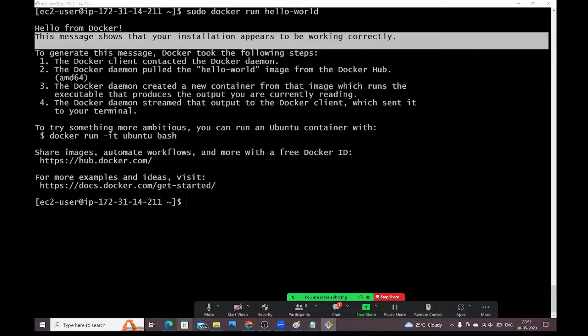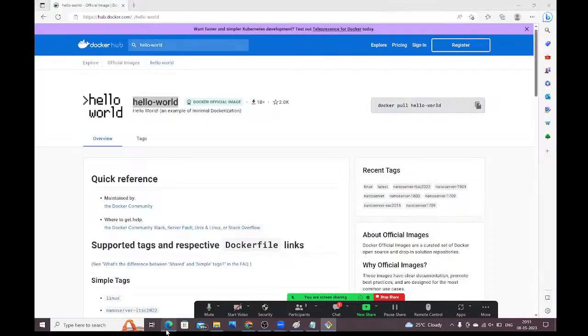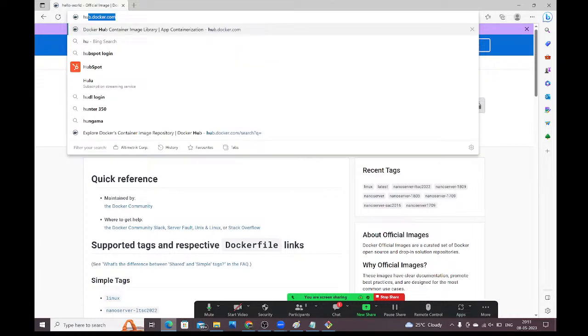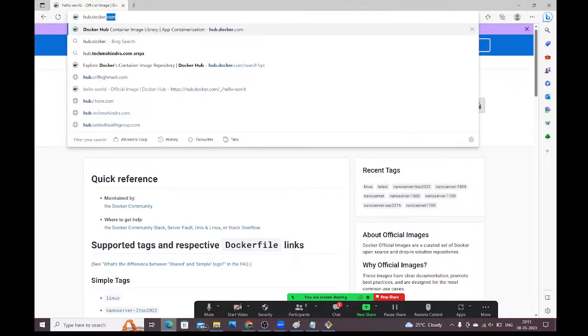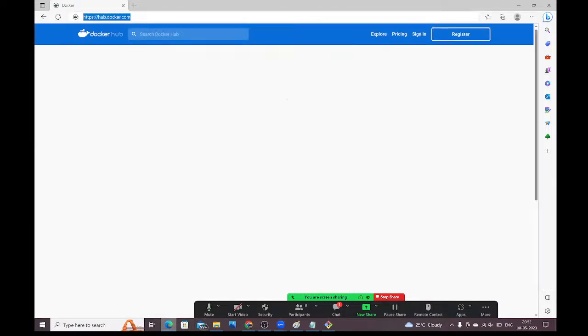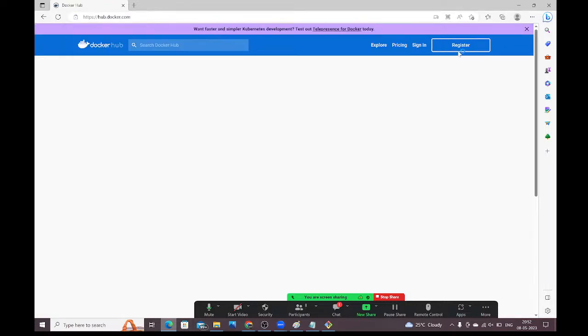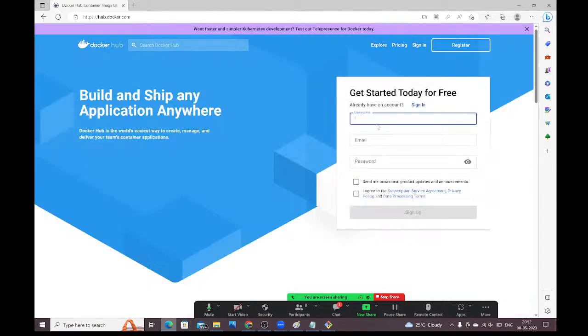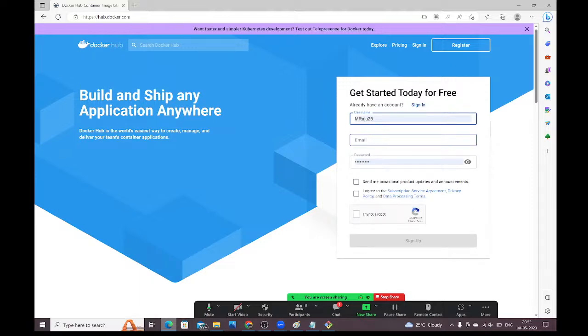Guys, before coming to tomorrow's session, please create an account in Docker Hub. Go to hub.docker.com and create the account. Click on register. It will ask for some details: username, email, password. Give these details and create the account here. Is this clear, guys?